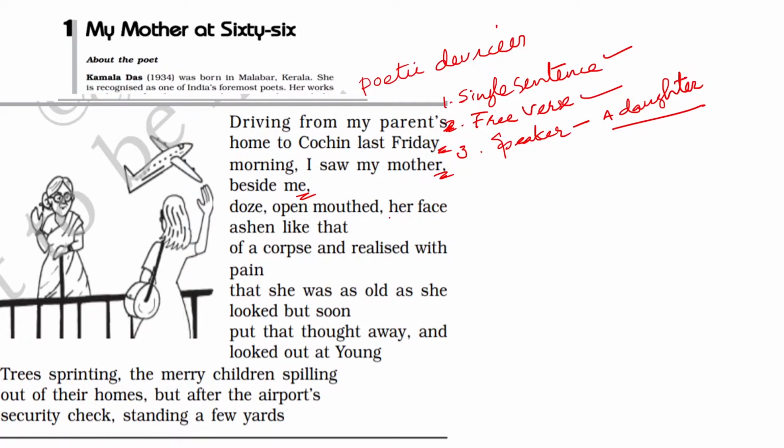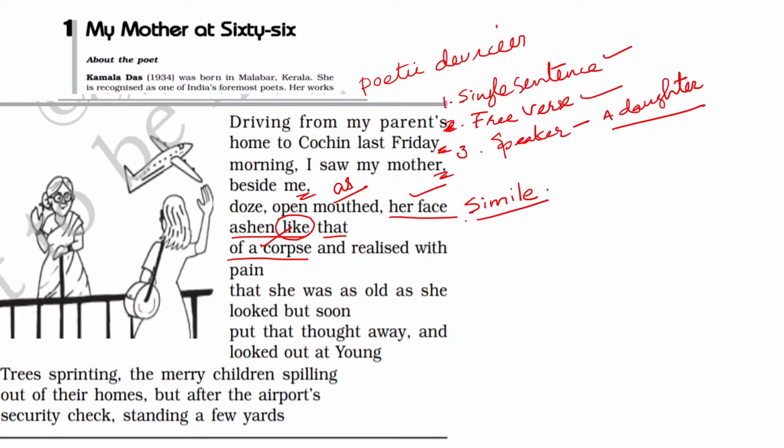Now look at this sentence. Her face ashen like that of a corpse. Here, the poetic device of simile is used. When the words like or as are used to compare two things, here the face is compared with the face of a corpse, ashen like that of a corpse. So the rhetorical device of simile is used here.